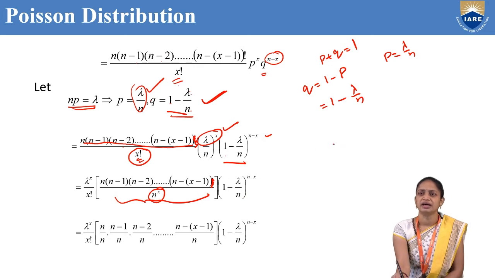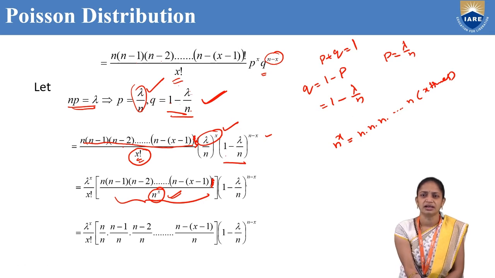Now n power x can be written as n into n and so on, up to x times. What is the meaning of n power x? n into n and so on, n up to x times.